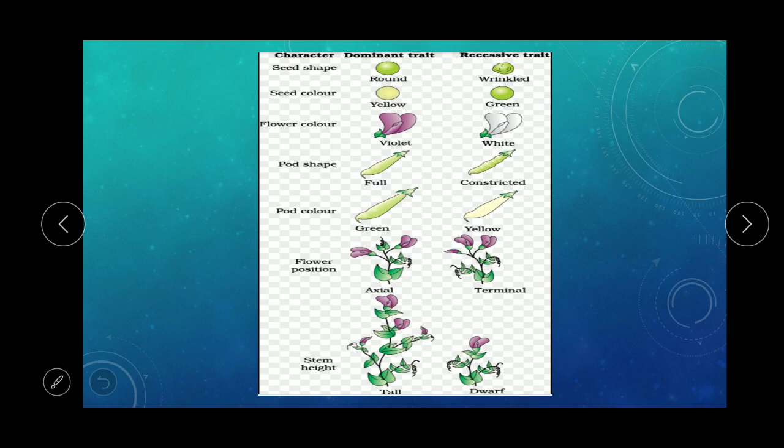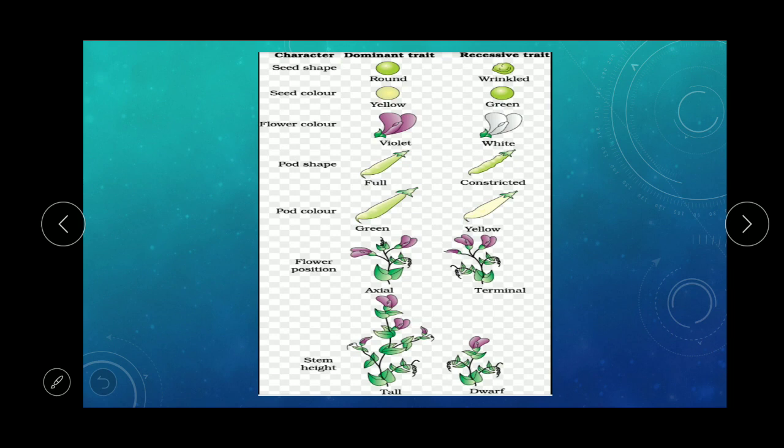Now you can see the character. Characters are the properties by virtue of which you can distinguish some plants. For example, by virtue of seed shape, you can see different types of seeds. By seed color, you can see different types of seed color. So characters are the attributes of a plant or organism by virtue of which you can distinguish two or more plants or animals.